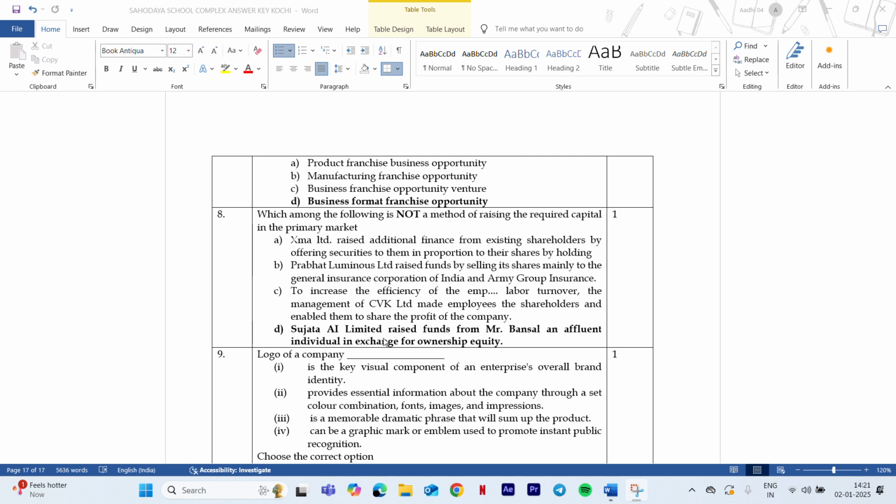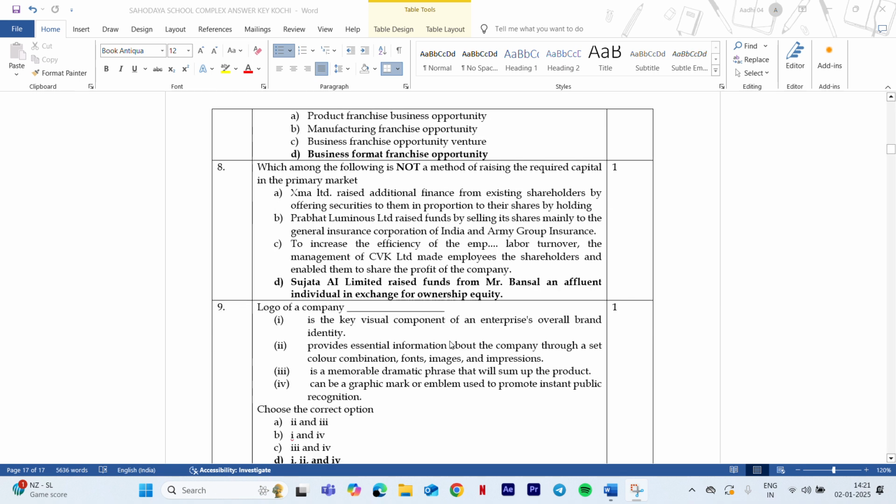And offer to employees is a type of primary market method. And here Sujata raised money from Mr. Bansal. So she only raised it from Mr. Bansal, in exchange for ownership. That doesn't come in the primary market, that comes in the secondary market. So basically the first three methods are: first, existing shareholders, that is rights issues. Second one is issuing shares to the public or going public. Third one is offer to employees. So the one which is not coming under this method is D.